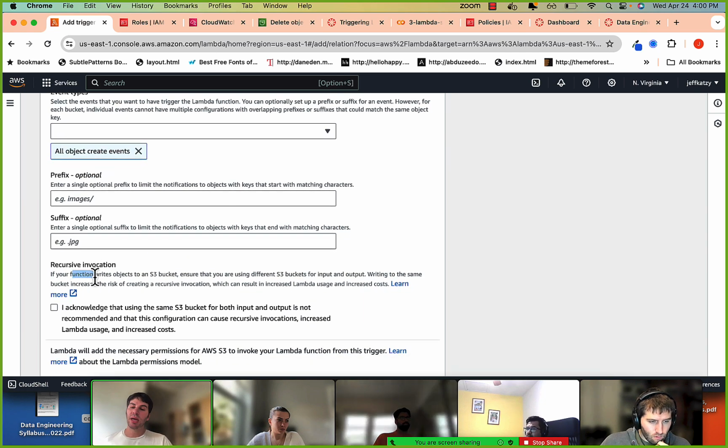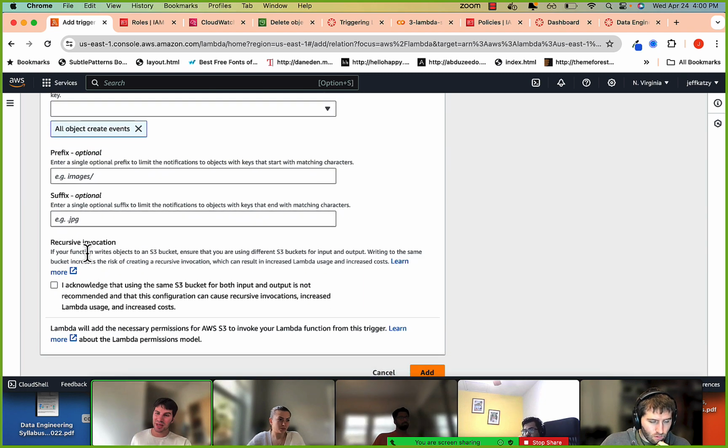Here it tells me not to set up a recursive function. What does this say? If you're setting up your Lambda function so that it's going to get called every time you upload something to your S3, make sure that one of the things the function does is not also upload something to the S3.